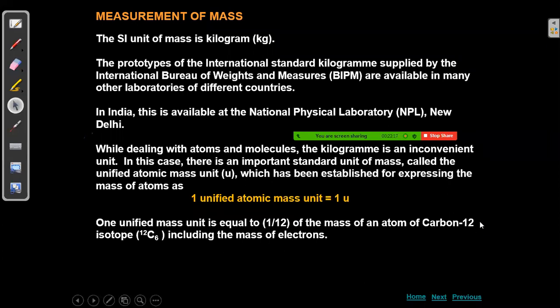Those have the same atomic number and different mass numbers. One second, let me write so that I have clarity. C 6 12, C 6 13, C 6 14. Same atomic number and different mass numbers. Wait.